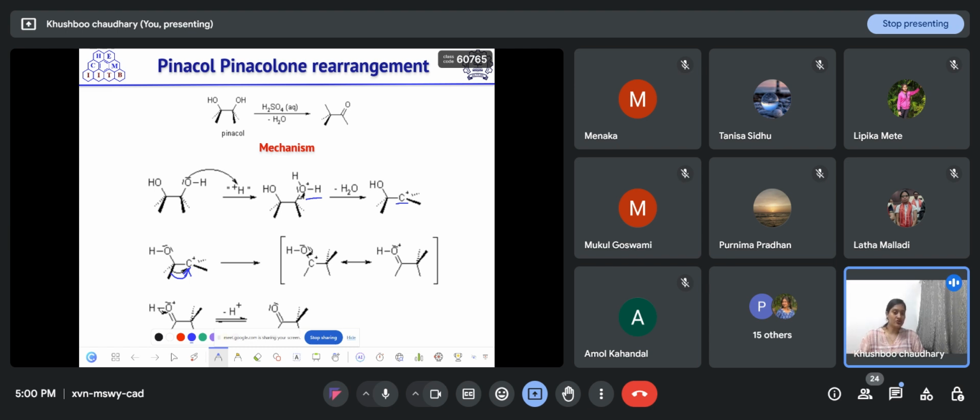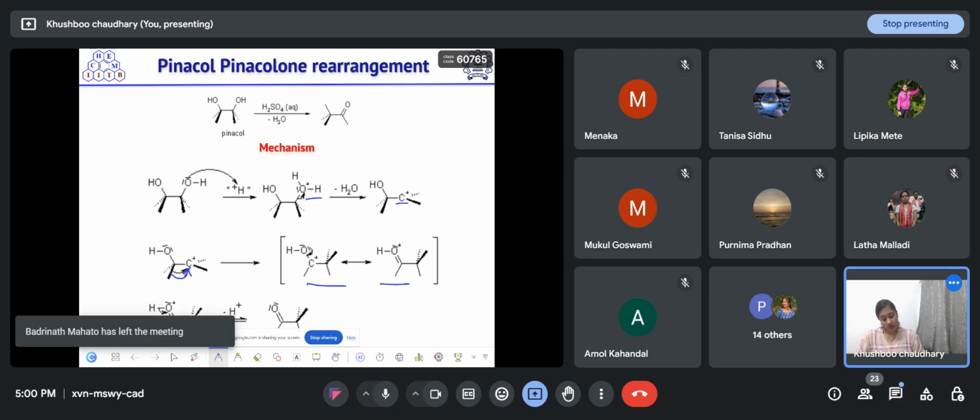Why is it more stable? Because oxygen can donate its lone pair of electrons to the carbon having positive charge and stabilize the carbocation by delocalizing that positive charge. So by resonance, this positive charge can be stabilized by the oxygen lone pair. Then the proton will leave and this ketone will form. Got it?